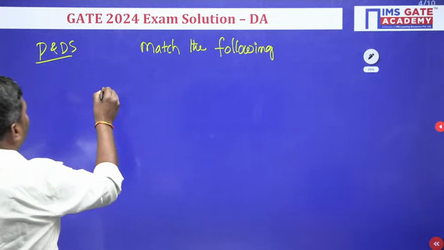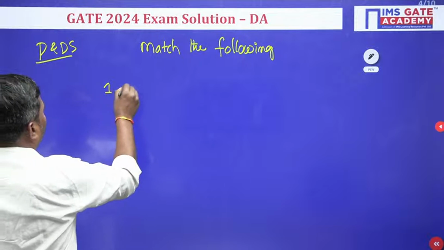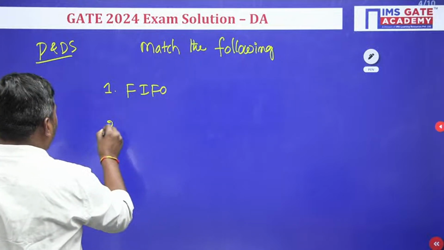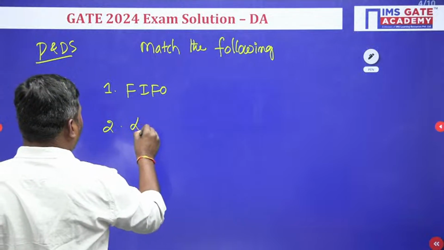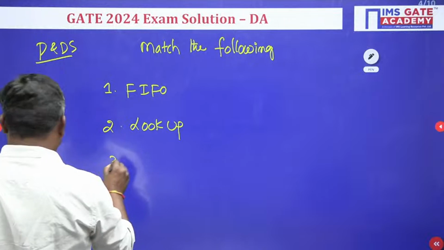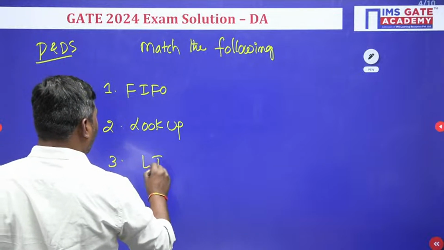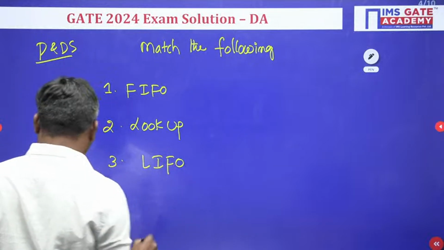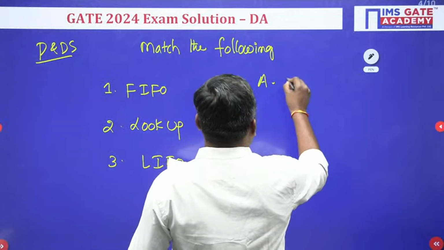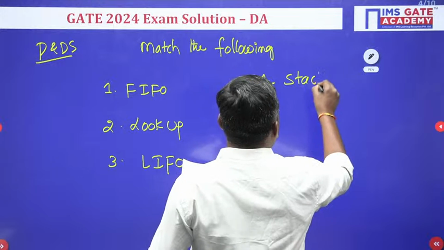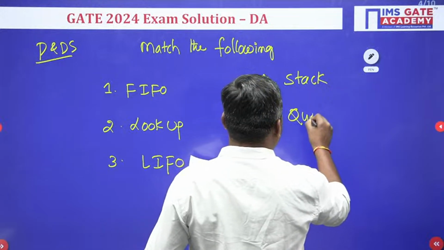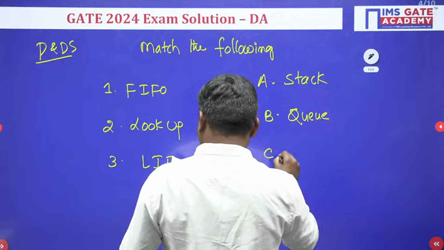They have given FIFO, first in first out, then followed by lookup, then the third one is last in first out. On the right side is given A, stack, B, queue, C is given hash table.